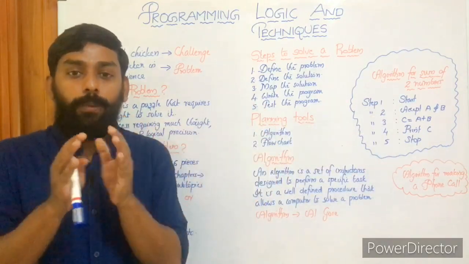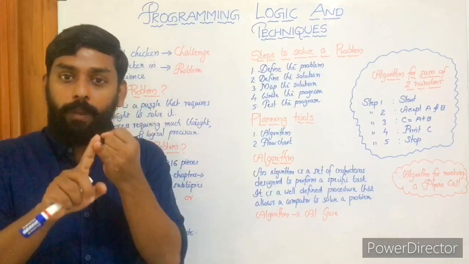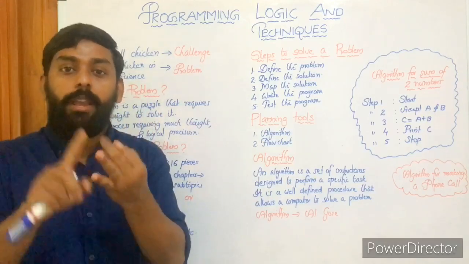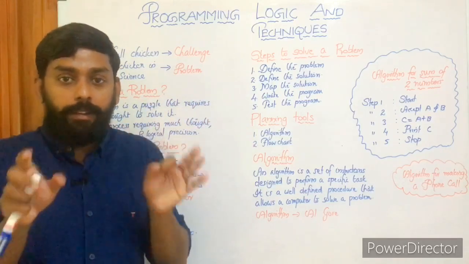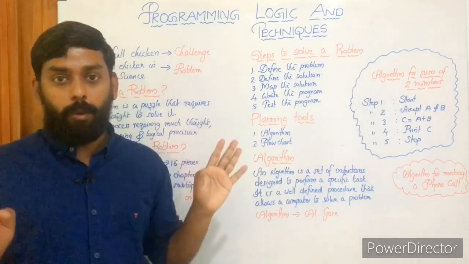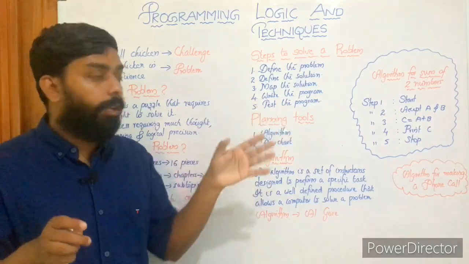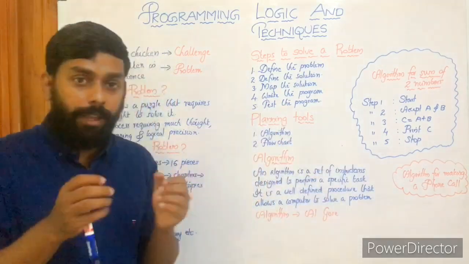So as a software, you have to accept two values. You have to perform the operation and you have to display the result. These are the main three entities, and the first and last, start and stop. Hope you get the idea of algorithm, right? Okay. Now we have an example.